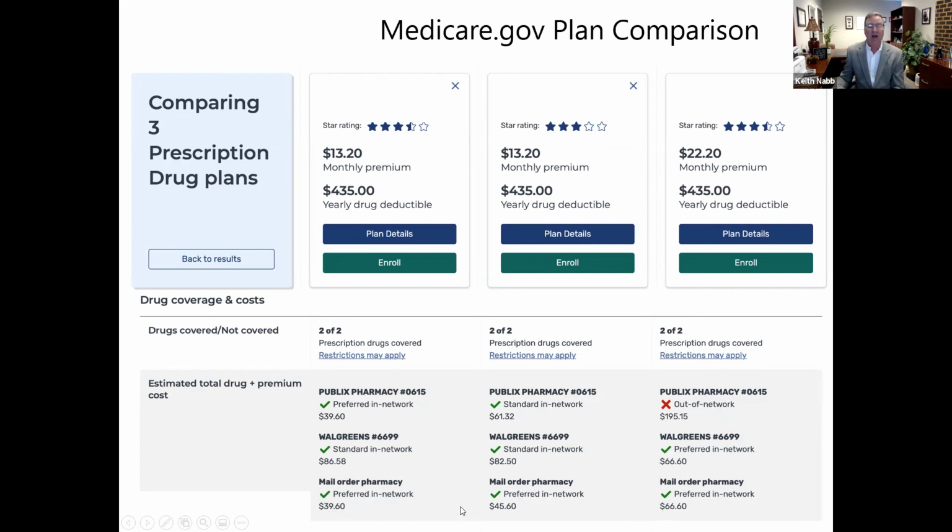It goes from $39 to $45 to $66. So a simple little exercise can save you a lot of money. The average error is not $20 like we're showing on this chart. The average error is $720 per year per person by not doing this simple exercise. We can help you with that.